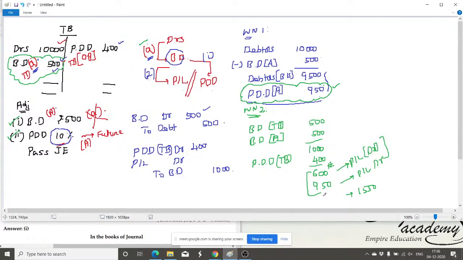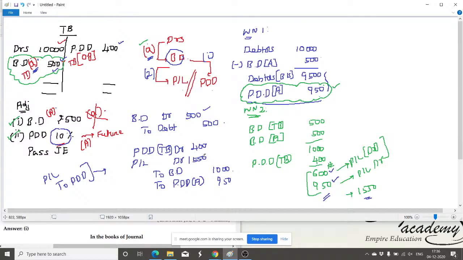Not only that, for the next period, you are supposed to create how much? Another 950. For the creation of the PDD for the next year, the journal entry is P&L account debit to PDD. I can club these two journal entries here. To PDD. This is nothing but PDD for the next year, otherwise PDD given in the adjustment, which is nothing but 950. So the amount debited in the P&L account is 600 plus 950, both put together 1550.